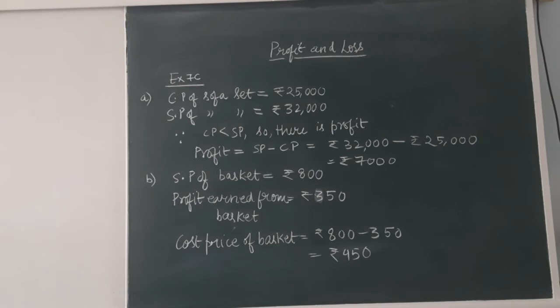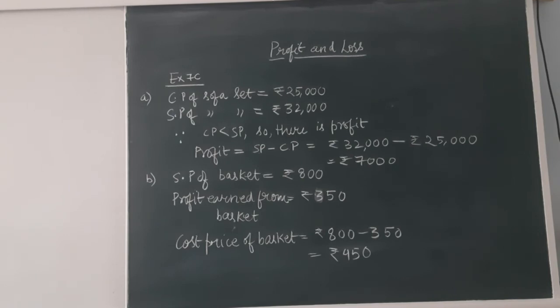So what is the formula for cost price? It is selling price minus profit. The selling price is rupees 800 and the profit is rupees 350. So to find out the cost price of the basket, rupees 800 minus rupees 350, that is rupees 450. 450 is the cost price of the basket. I hope you must have understood this question also.